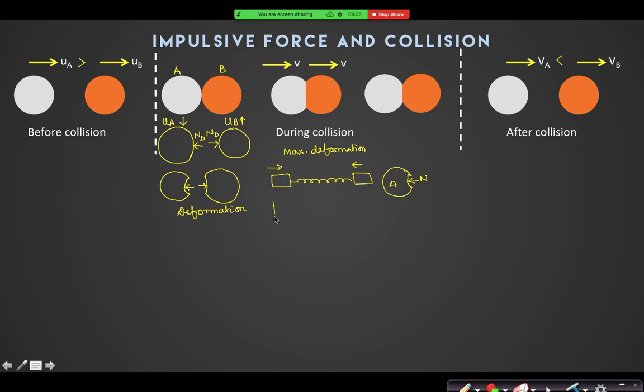If you compress, for example, let us assume one block is at rest, there is a spring. If you have compressed the spring and then release it, when you are compressing the spring, you are applying a force in this direction. When the spring is compressed, again when you release that spring, the spring will push it in this direction. So in order to make that block move slowly and regain its position, what is the direction of the external force? Same direction or not?